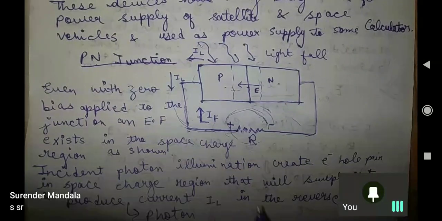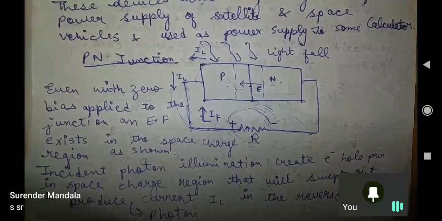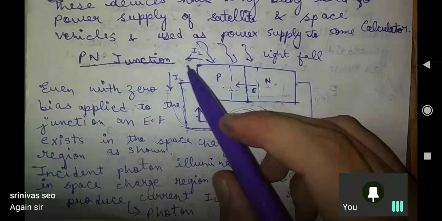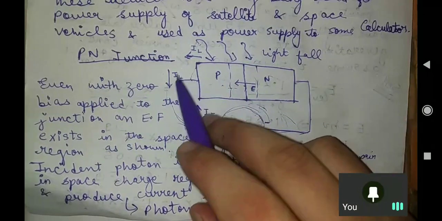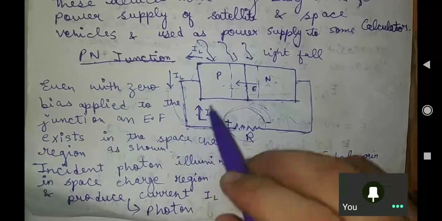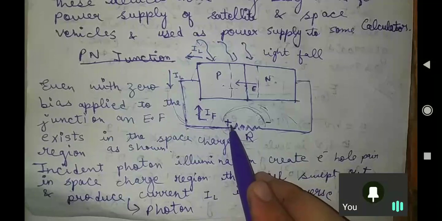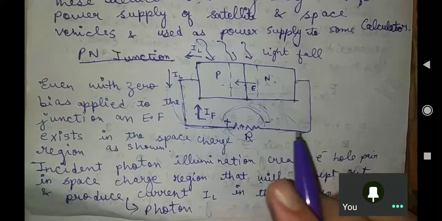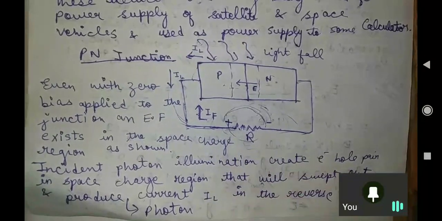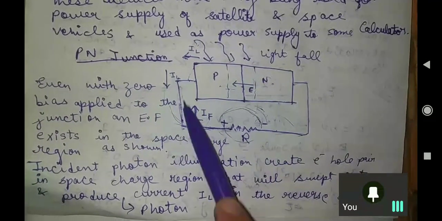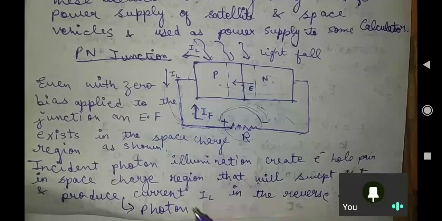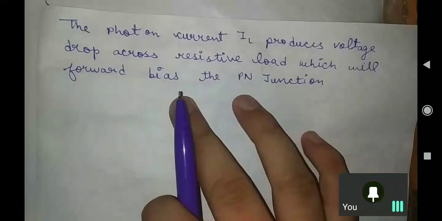But remember one thing, this forward current is not that much bigger in amount. Our basic motto, I'm explaining, Srinivas, to you: current IL is flowing. You understood here that current IL was flowing due to our photon. So here it gives positive sign and here it will give negative sign. Now next, since there is some voltage drop created here, there will be a forward current flowing in this direction. And I am saying that it will not be in much amount, but in a small amount. That I am trying to say.